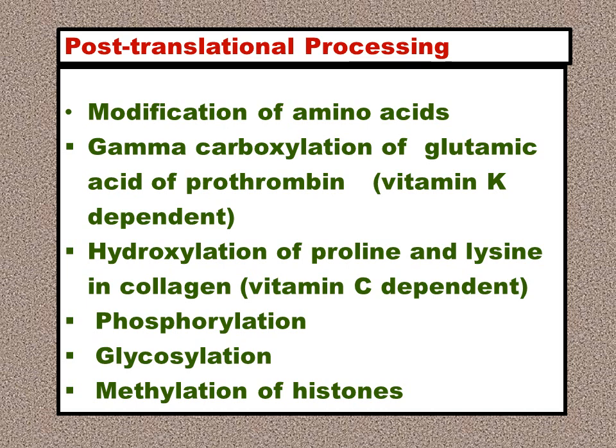So if histones have to initiate transcription, then what will occur? Methylation of histones. Methylation of histones is a trigger for transcription to switch on, that is, synthesis of RNA in the chromatin of the cell. And if it is unmethylated, transcription will be switched off. So that is the reaction which is initiated by methylation of histones.